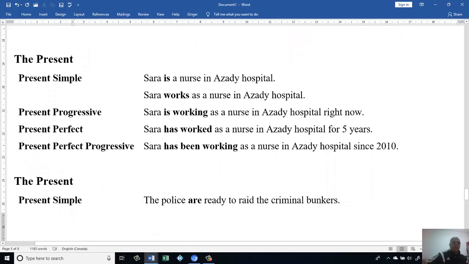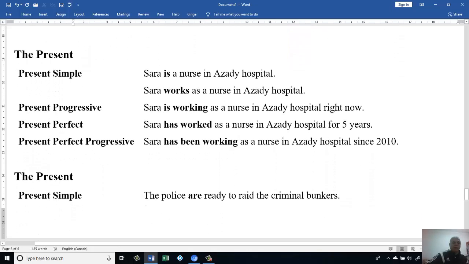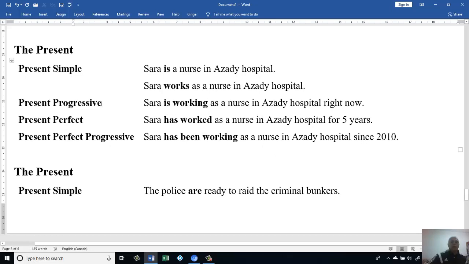Let's say how we make present progressive, and then present perfect progressive. Let's say we have sentences. Present simple. Sarah is a nurse in Azadi Hospital. Sarah works as a nurse in Azadi Hospital. If we want to make this one continuous or present progressive, then I have to put is, then the ing form. Then we know it's happening in the present progressive, present continuous.